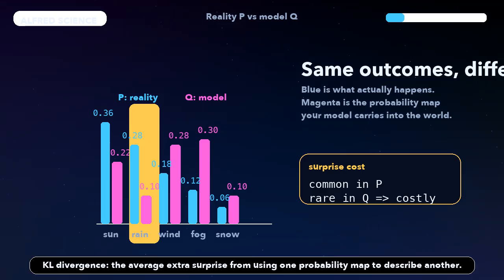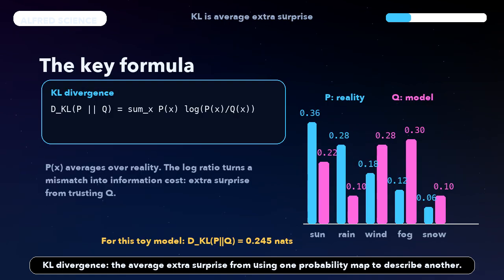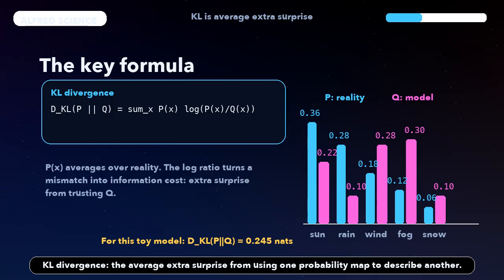dKL of P relative to Q equals the sum over outcomes x of P of x times log of P of x divided by Q of x. Read it slowly. The ratio P over Q compares reality's weight to the model's weight. The log turns that mismatch into an information cost. And multiplying by P means we average the cost over events that reality actually produces.